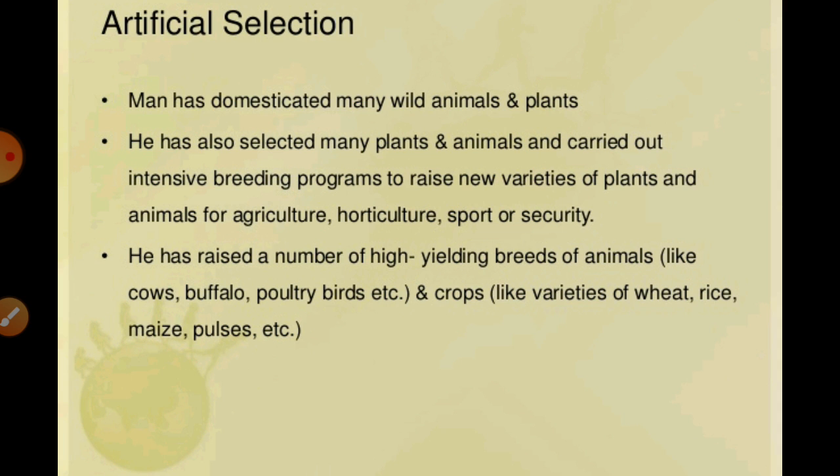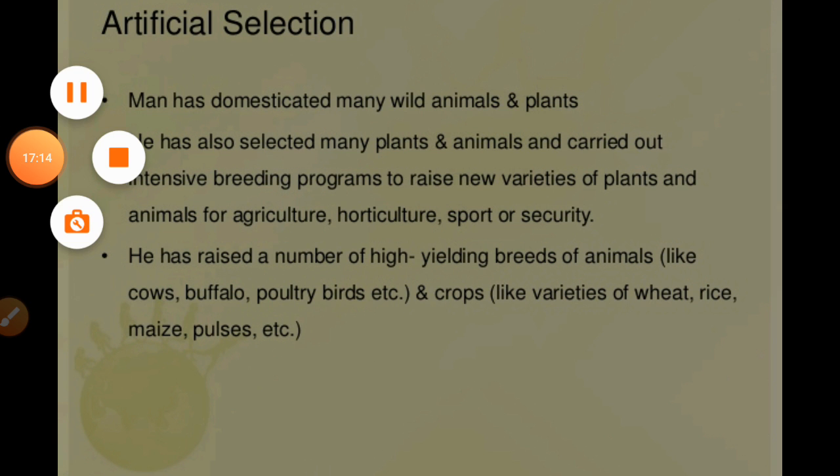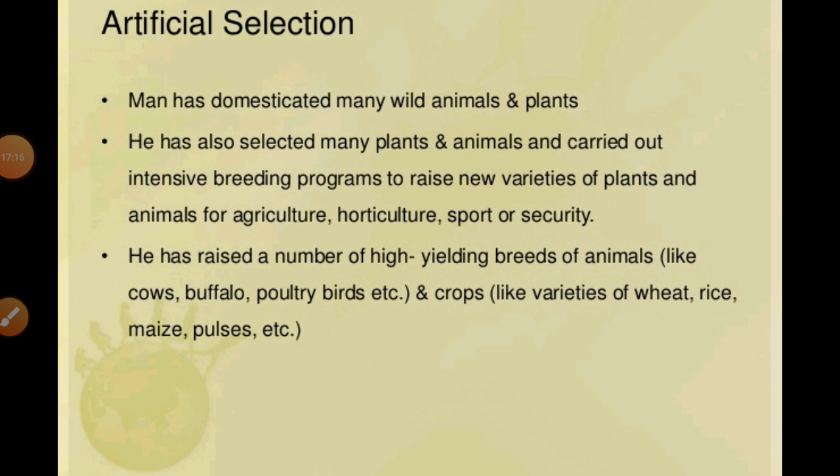So artificial selection can also be helpful for the development of new varieties of plants as well as animals. These are very necessary for our development, and they are among the evidences of evolution.